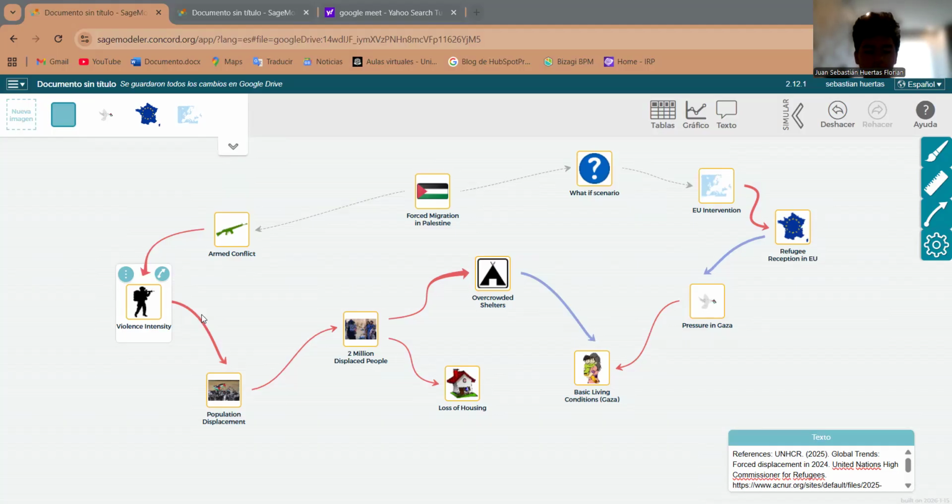In the future, I could improve this model by adding more variables like economic factors or long-term effects. Thank you very much for being here.